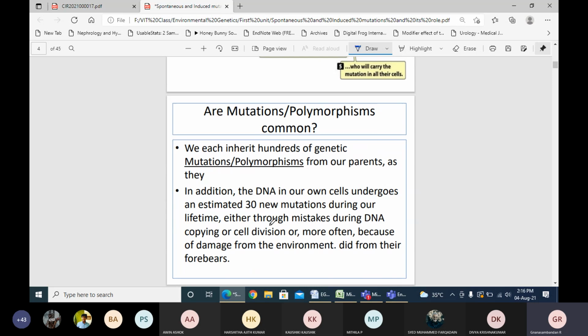Yes. So now, are mutation and polymorphism the same? Just now I mentioned at the beginning of the class that mutation and polymorphism are not the same. However, the definition is still similar: a change in the nucleotide sequence is called a mutation or polymorphism.